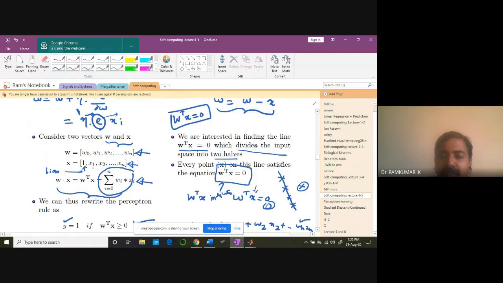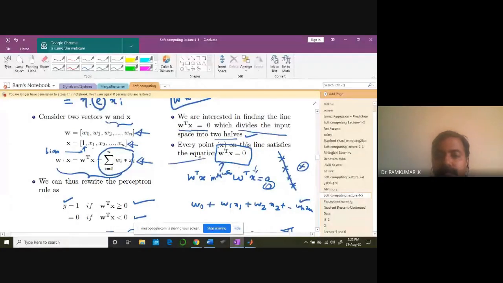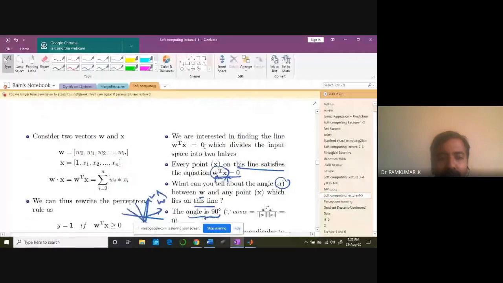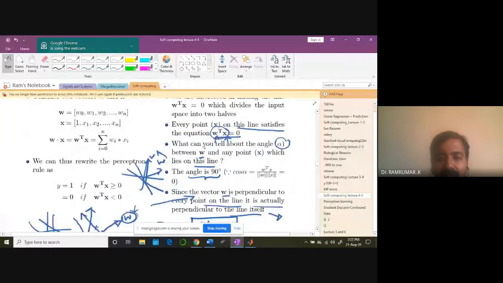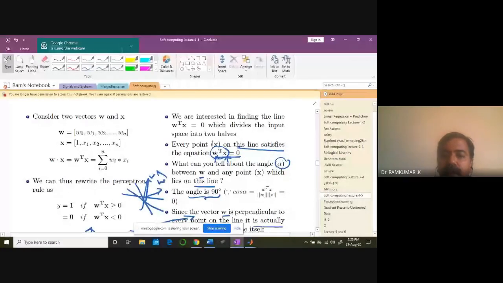We are interested in finding the line W transpose X equal to 0, which divides the input space into two halves. Every point X on this line satisfies the equation W transpose X equal to 0. So that's what we learned in the last class. What is the key idea here? What can you tell about the angle alpha between W and any point X which lies on the line?